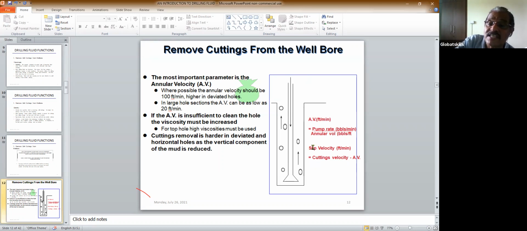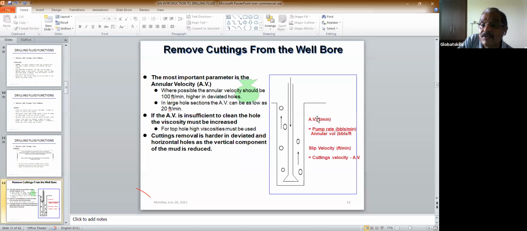What happens? You see, the drilling fluid is entering through the drill string, coming out of this one, and it takes the cuttings along with it to the surface. Now, if you find the annular velocity is not sufficient, then what do you do? The viscosity must be increased. For the top hole, high viscosity must be used. So you have to increase the viscosity.